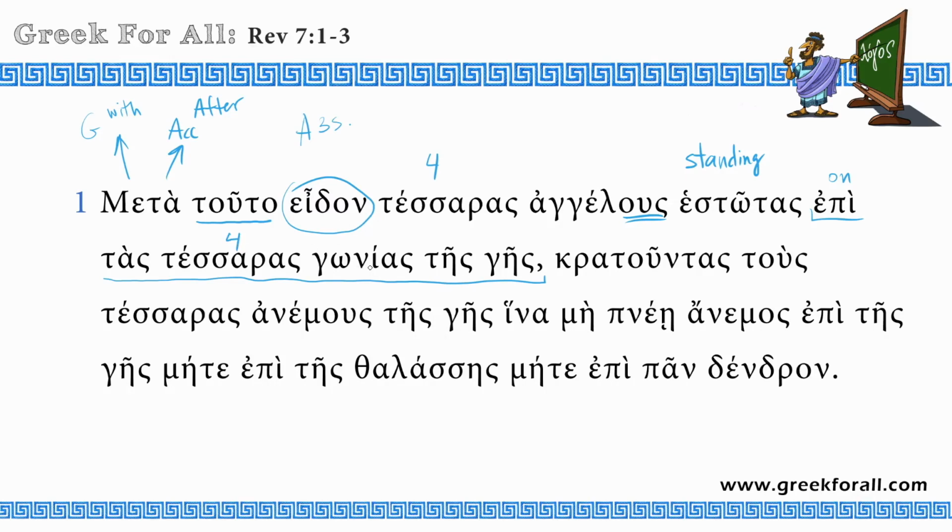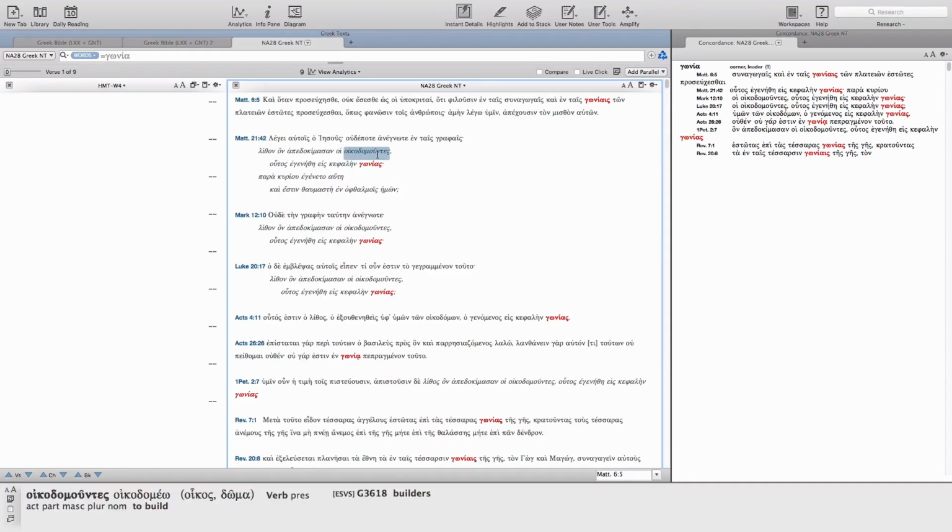This word means corner, and in the New Testament it appears in many idiomatic expressions. Let's take a look. Alright, so here I have done a quick search of the word gonia, the corner. It appears 9 times in the New Testament, and only in the first appearance, from the Sermon on the Mount, it actually has the literal meaning, when Jesus talks about the Pharisees, the hypocrites, who like to stand in the synagogues and on the corners of the streets to pray. So this corner is a literal meaning, but the following ones are more idiomatic.